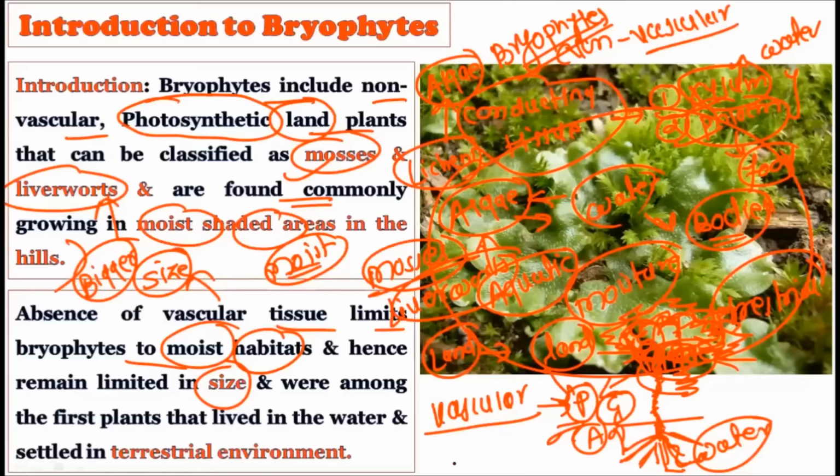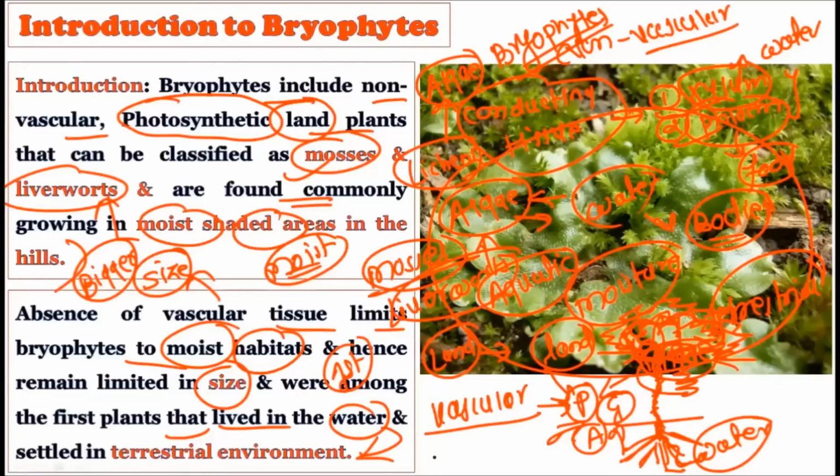The evolutionary reason behind that is they lack the xylem and phloem, and that is why they cannot distribute the water properly in their bodies, and that is why they cannot afford to have a big body size. They were among the first plants to live in the water and settle on the terrestrial environment.